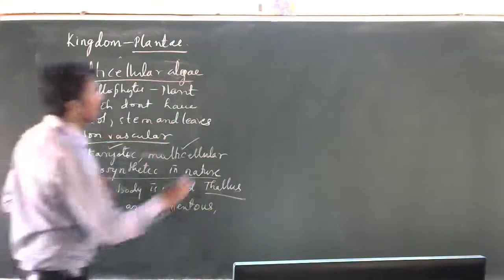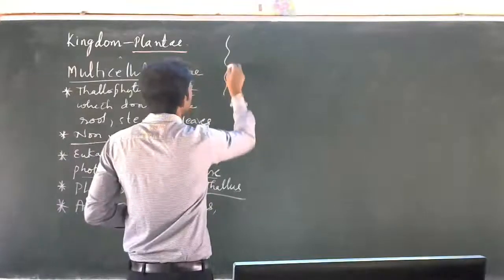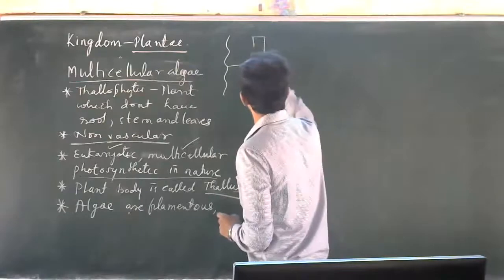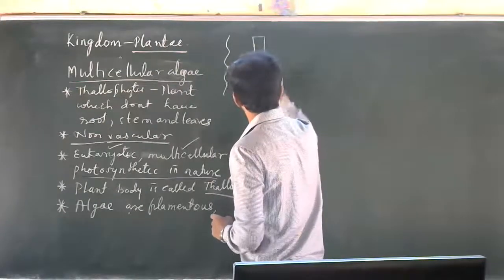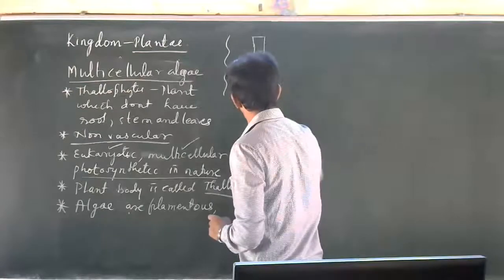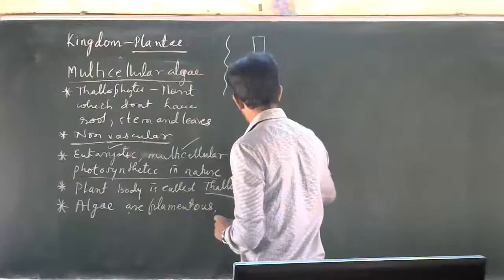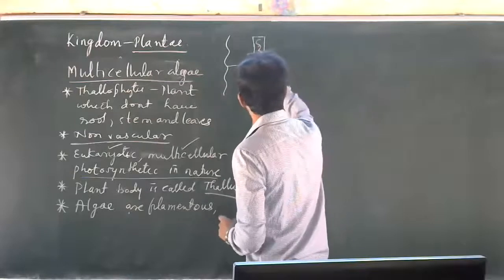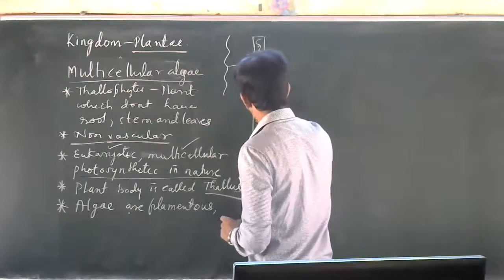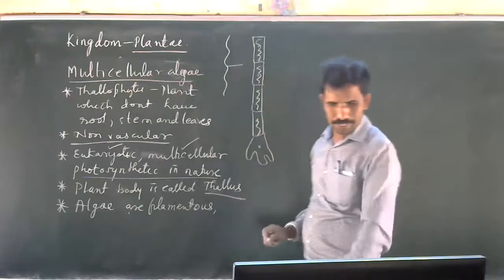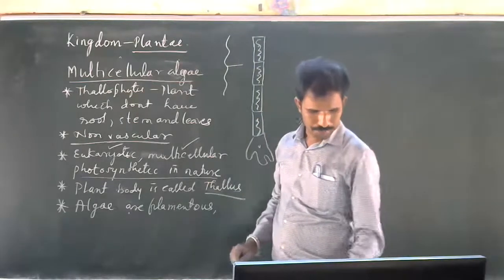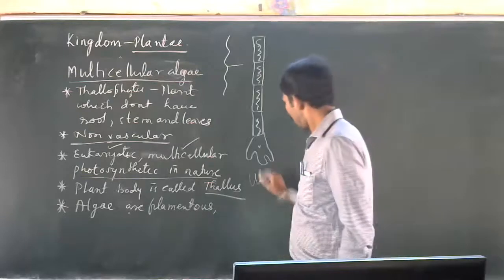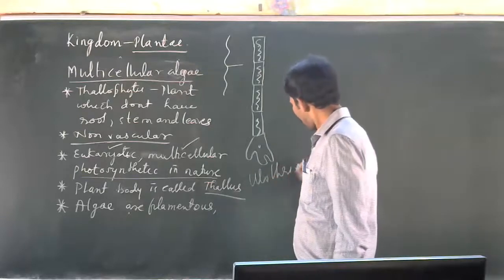Filament means they are like thread. If you see this thread in the microscope, it looks like this. They have chloroplast. You can see in this picture, page number 86. They have given the algae called Xylothrix. They are all thread-like actually.